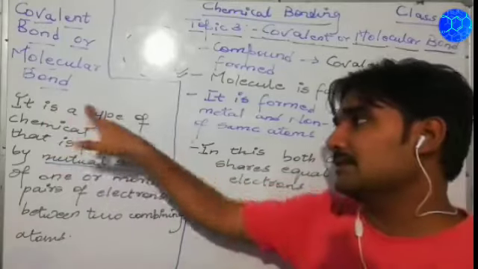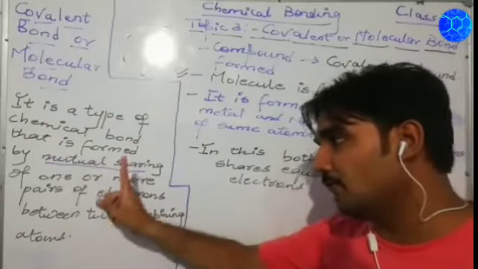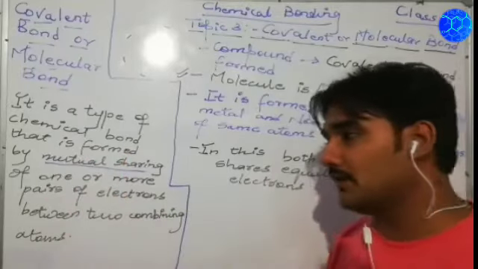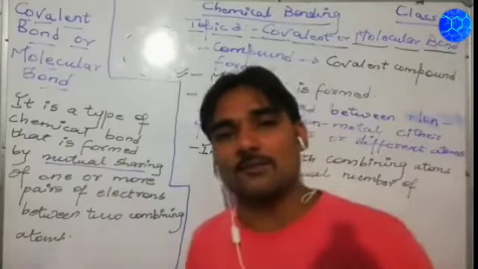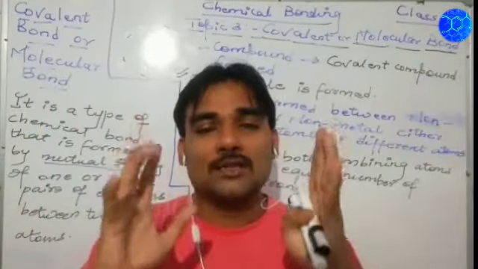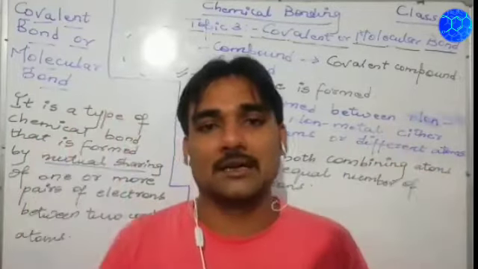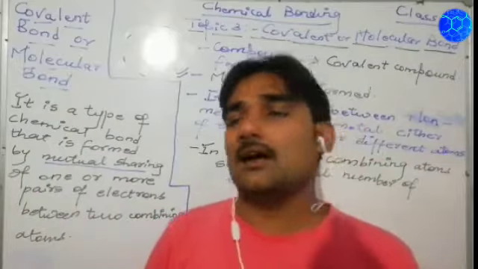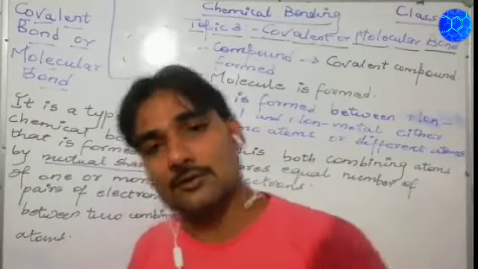It is a type of chemical bond formed by mutual sharing of one or more pairs of electrons between two combining atoms. In simple words, if two atoms combine, and mutual sharing of electrons takes place between them, the bond formed between them is referred to as what?